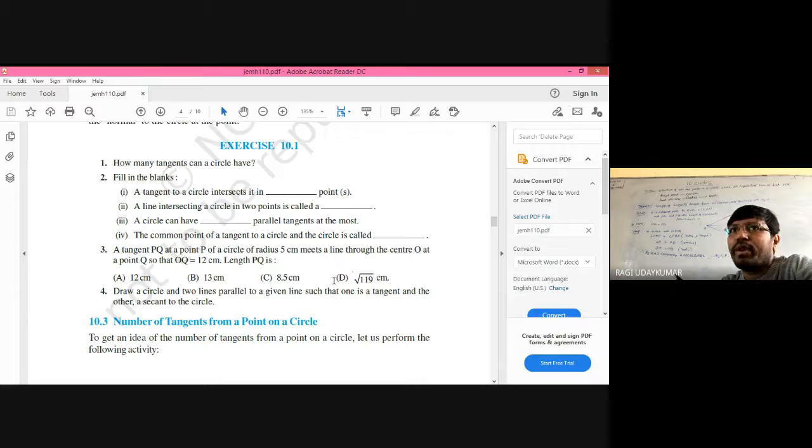Tangent PQ at a point P means P is the point of contact. I will show it to you if you get confused.